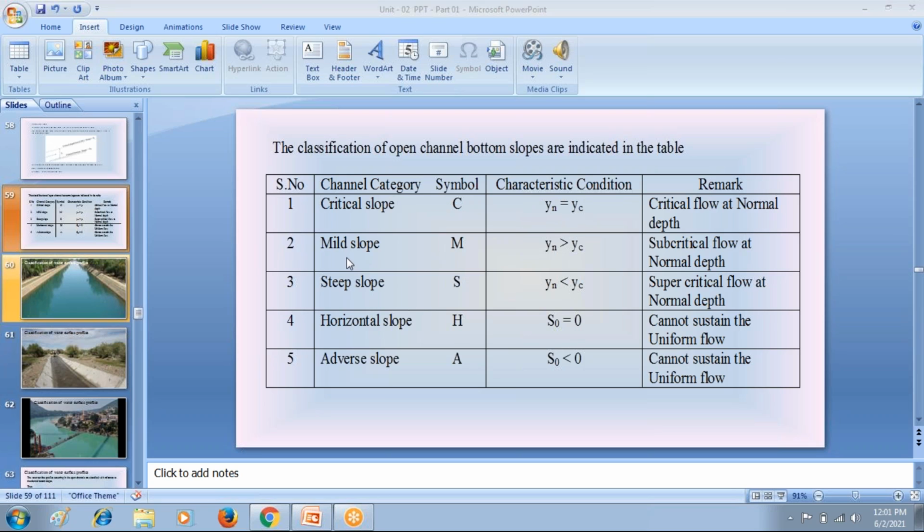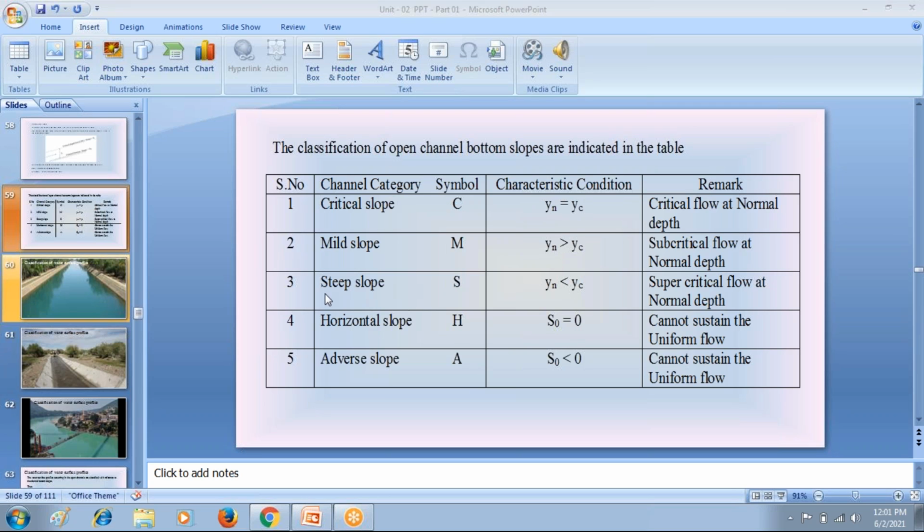The second one is mild slope channel bottom. The channel bottom is considered as mild slope if the channel bottom slope S0 is less than the critical water surface slope SC. S0 less than SC, we call that channel bottom slope as mild slope. The mild slope channel bottom is indicated by the symbol M. In the mild slope channel bottom, the normal depth of flow is more than the critical depth of flow Yc.